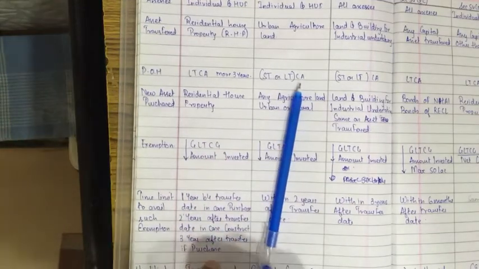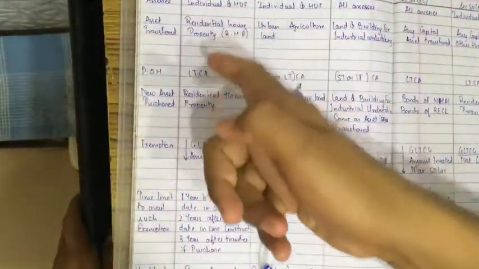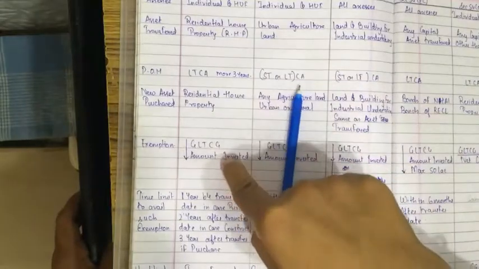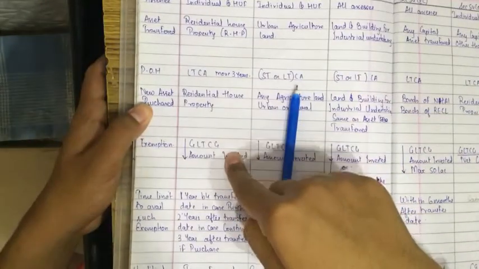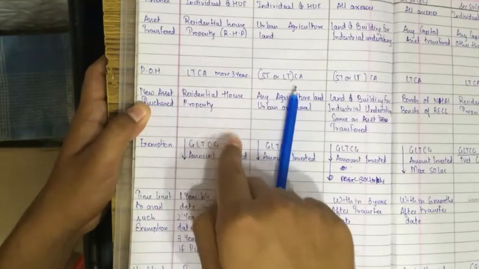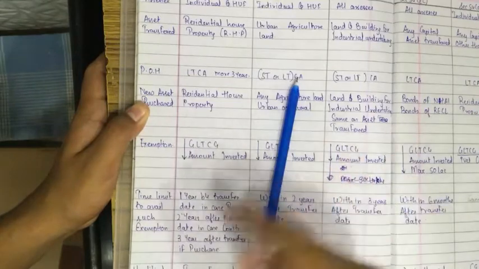Within 3 years only if purchased. After selling, you have the time period of just 3 years to purchase the new property. Are you getting me? Just 3 years. Within 3 years, you have to purchase the property to get this deduction. If in the first year you have not purchased the property, you can't say you will not be charged long-term capital gain at the rate of 20%.